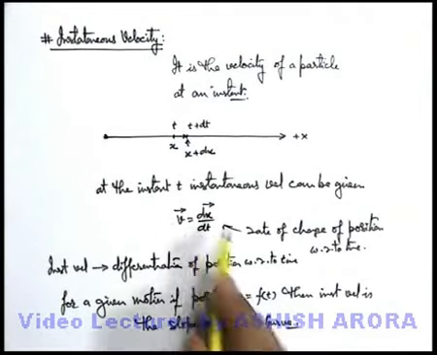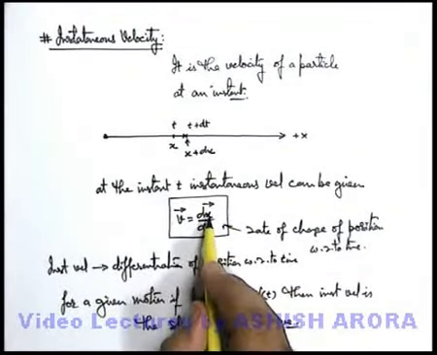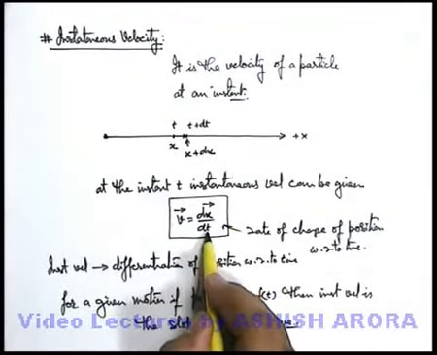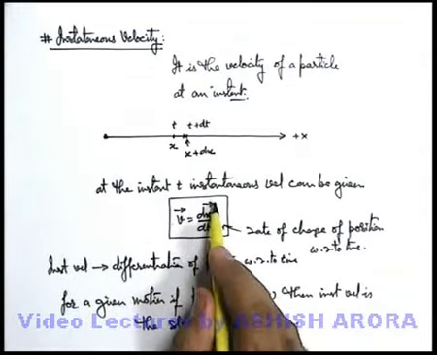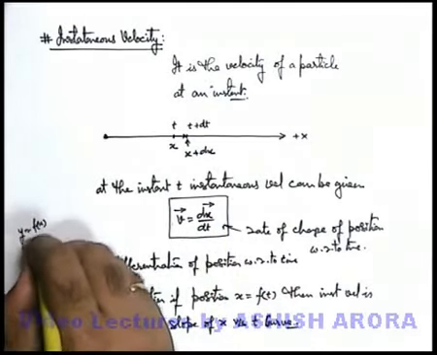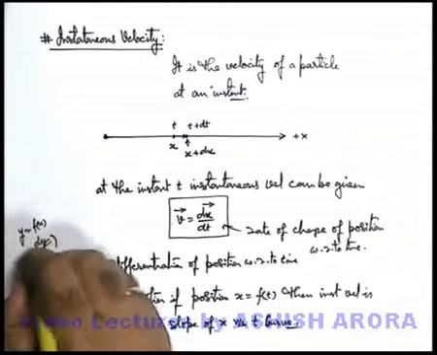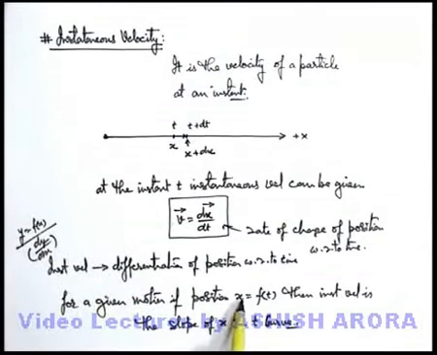As we already studied, the differentiation of a particular variable with respect to the free variable on which it depends gives us the slope. Or if y is given as f of x, we have studied that dy by dx is the slope of the y equals f(x) curve. Similarly, here we can write, if we are having position as a function of time, then instantaneous velocity is given by the slope of the x versus time curve.